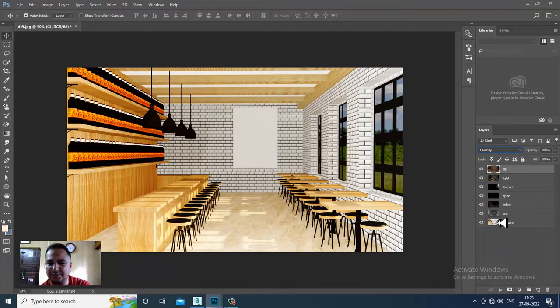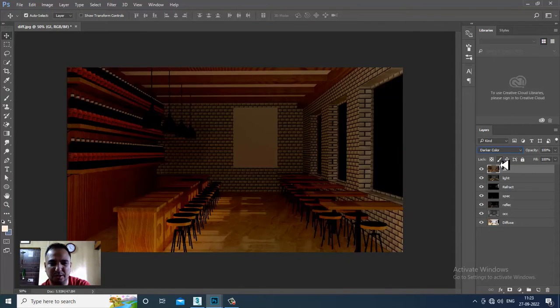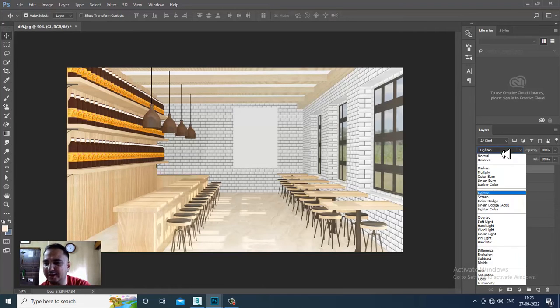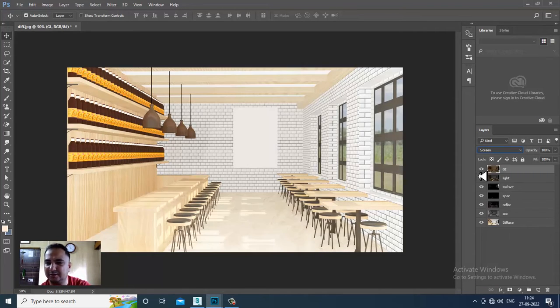We'll try to keep this overlay, or we can just go down, lighten, screen. Yeah, okay, looks very flat.